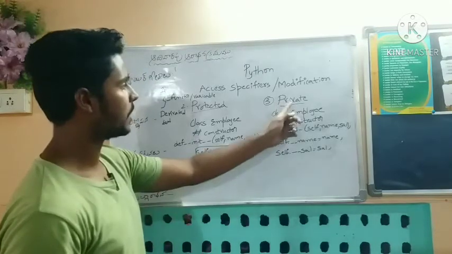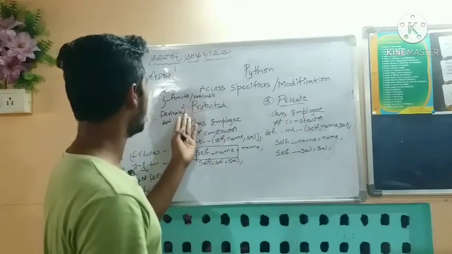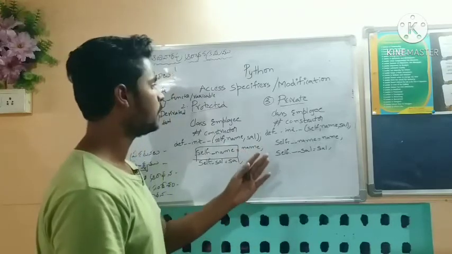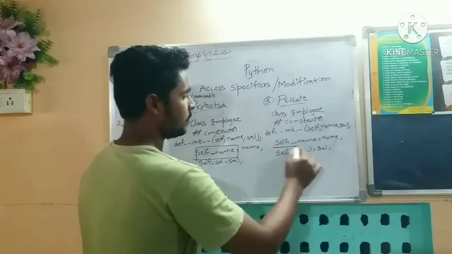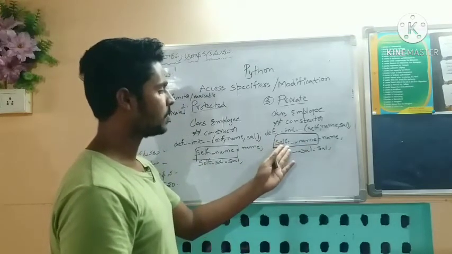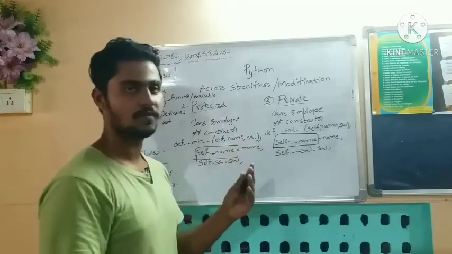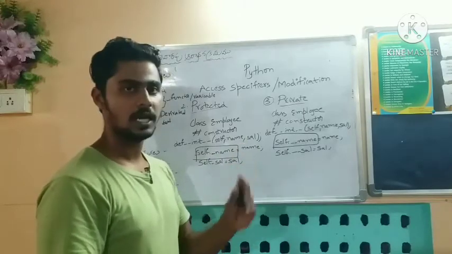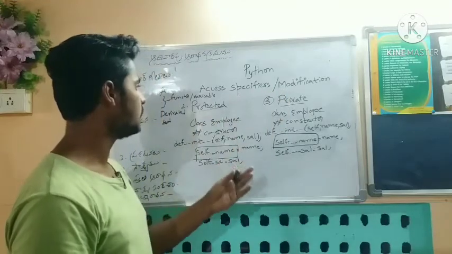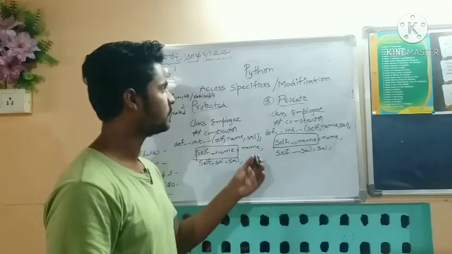Now we discuss the private access specifier. Private access specifier means members cannot be accessed by a derived class or by subclasses. This is called a private scope. Here we use a double underscore for initializing a private scope member. This is how we access methods or functions from parent class to derived class or subclasses using access modifiers. We have three different types: public, protected and private. These are the three types of access specifiers we use in a Python program.